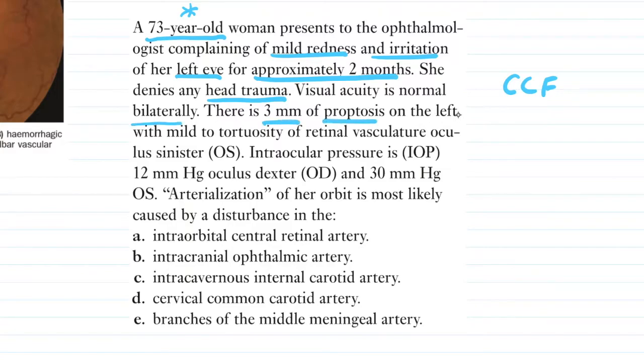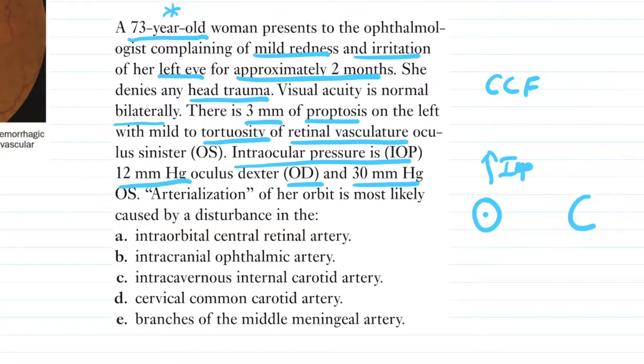Visual acuity is normal bilaterally. There is 3 mm of proptosis on the left with mild tortuosity of the retinal vasculature. So there is tortuosity. There is a mild proptosis in the left eye, and there is an increased IOP, that is 12 mm Hg in the oculus dexter, that is the right eye, and 30 mm Hg. So there is an increased IOP in the right eye, whereas the left eye has proptosis 3 mm. So now, what is the cause of the arterialization in this patient's orbit? Again, I would say it's an intracavernous internal carotid artery, or it could be the branches of the middle meningeal artery.